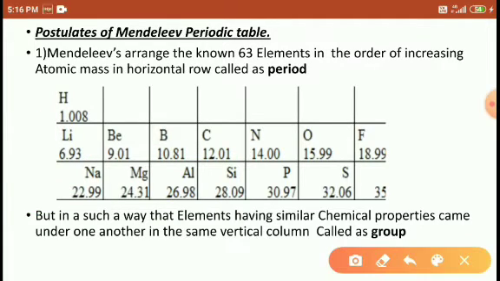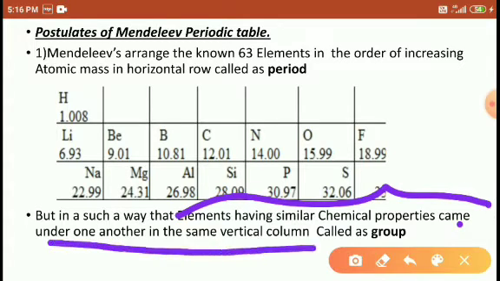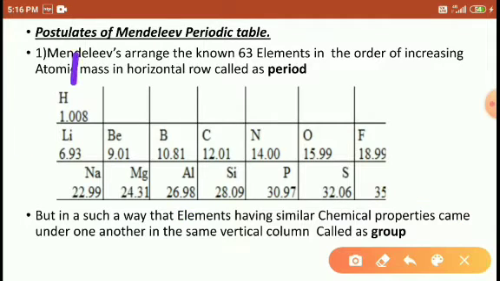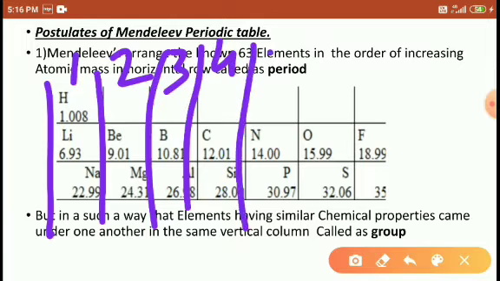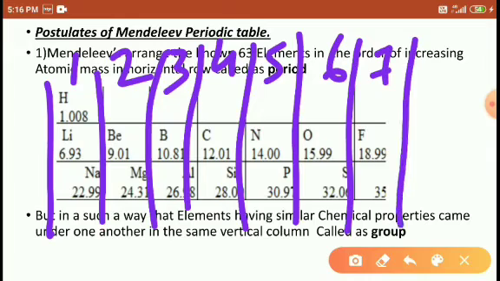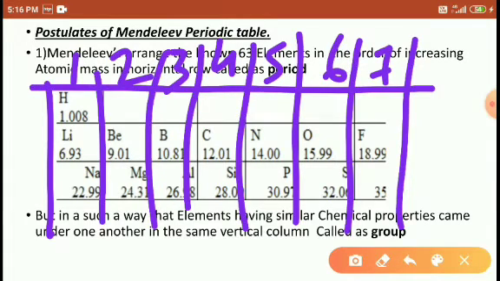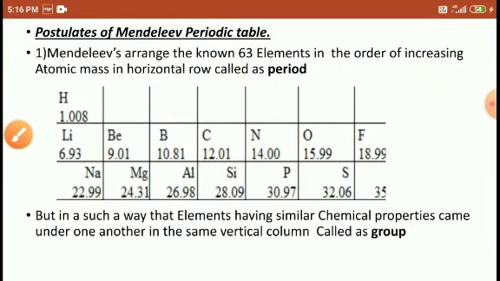So in such a way that the elements with similar chemical properties come one under another in a vertical column, called a group. This is the first group, the vertical column he called the first group. This is the second group, third group, fourth group, fifth group, sixth group, seventh group. The elements are arranged in this manner, right students?